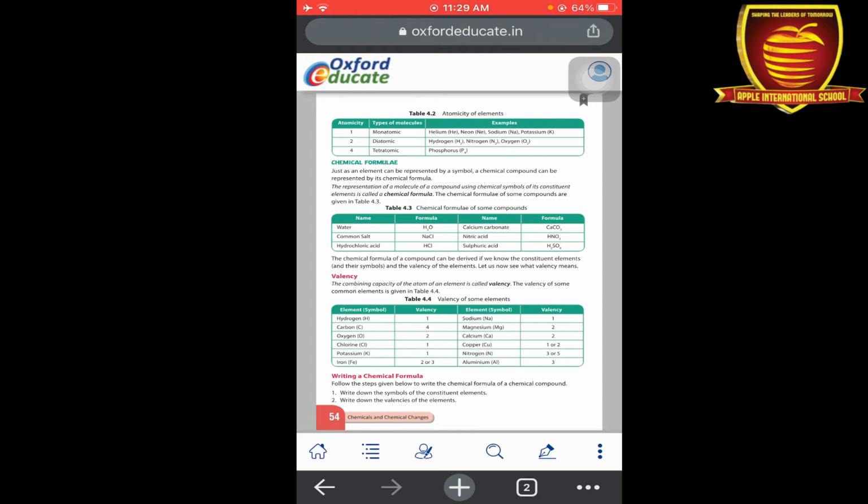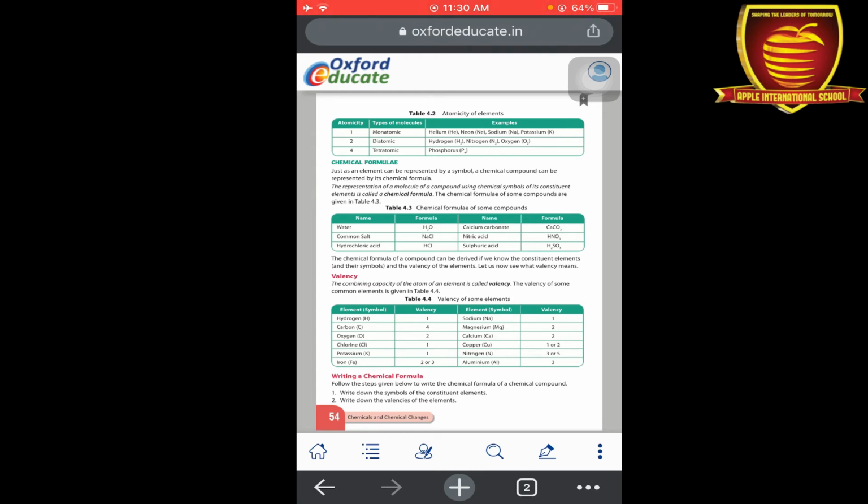So valency is the combining capacity of atoms, or we can say that it is the number of electrons present in the outermost shell of an element. Here you can see that the atomic number of hydrogen is 1, so the valency is also 1. Carbon: the atomic number of carbon is 6, but the valency is 4. Oxygen 2. So these are the valencies of some elements.